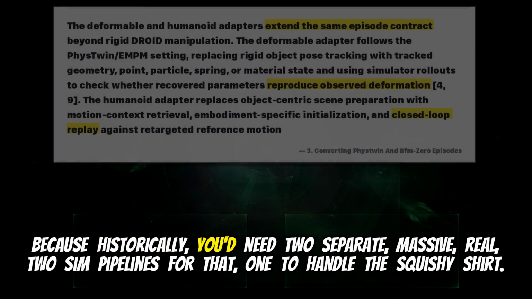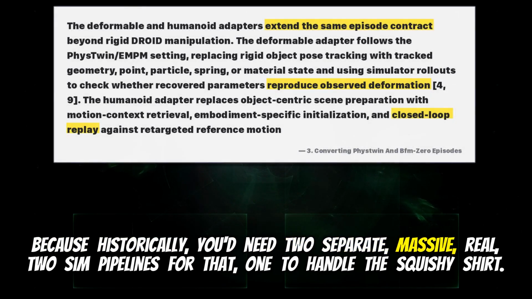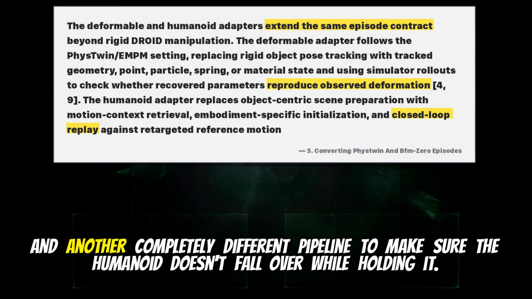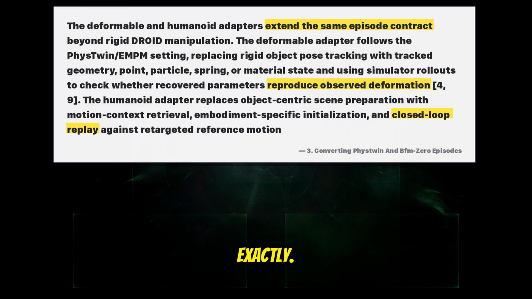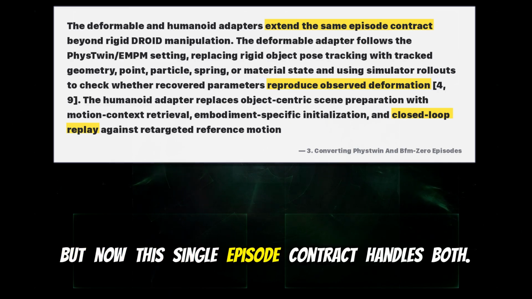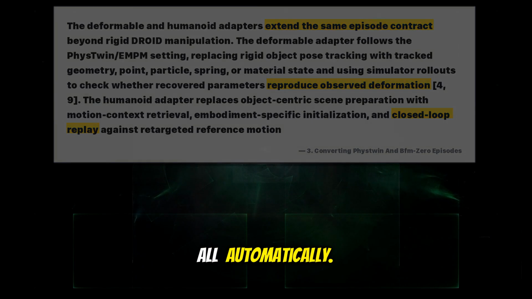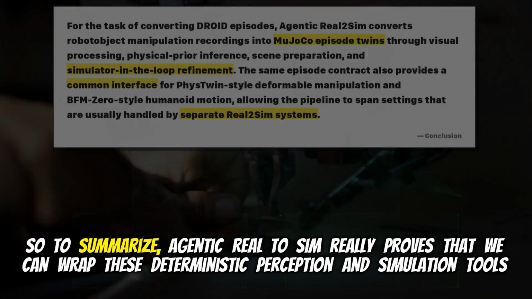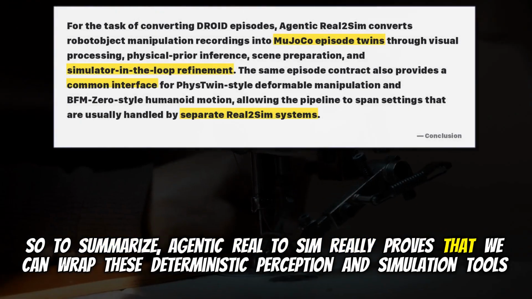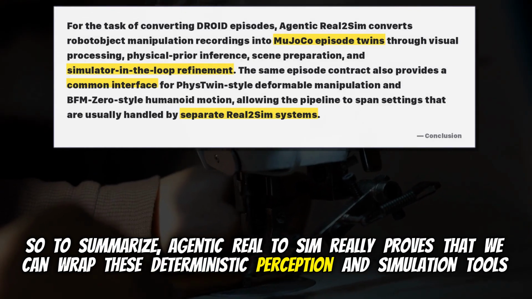Right, because historically you'd need two separate massive Real2Sim pipelines for that. Yeah. One to handle the squishy shirt and another completely different pipeline to make sure the humanoid doesn't fall over while holding it. Exactly. But now, this single episode contract handles both. It routes the cloth to the particle tracker and the balance to the motion context tool. All automatically.